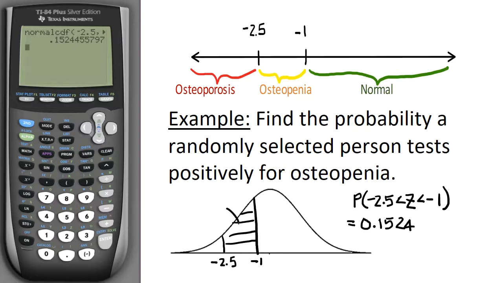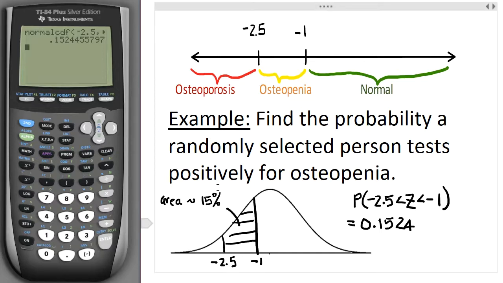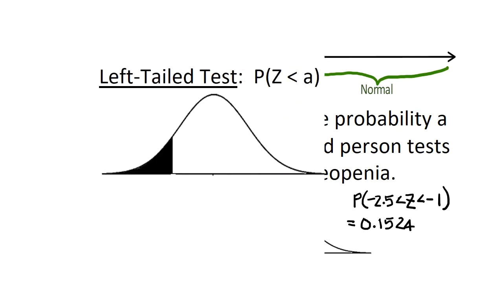So this area right here, if I write it as a percent, is a little bit more than 15%. So I've got about a 15% chance, or 0.1524 chance, of testing positively for osteopenia.